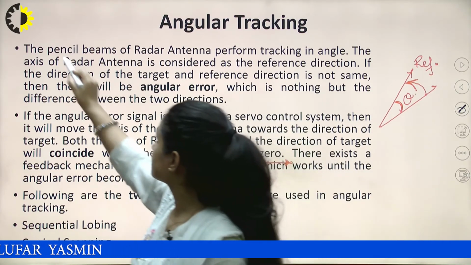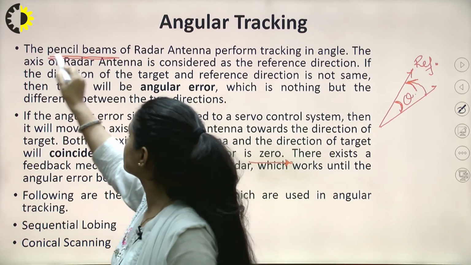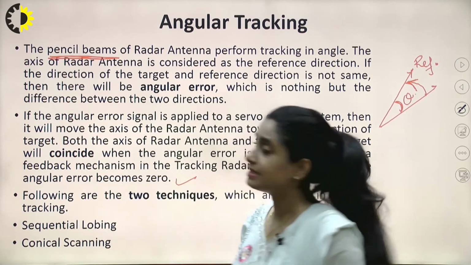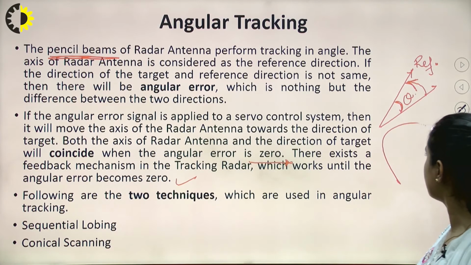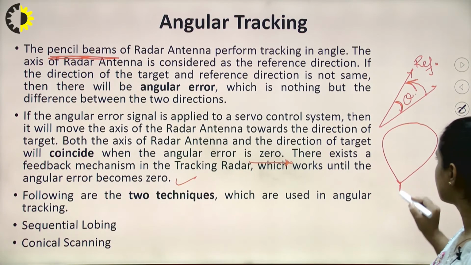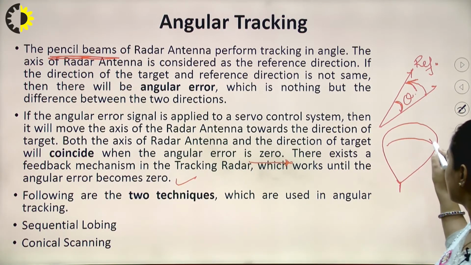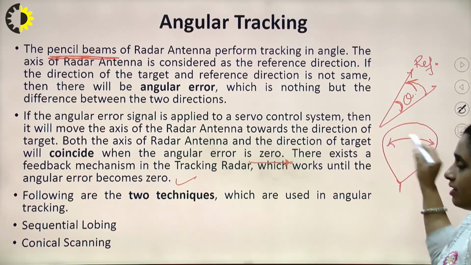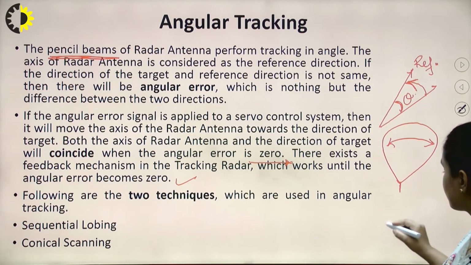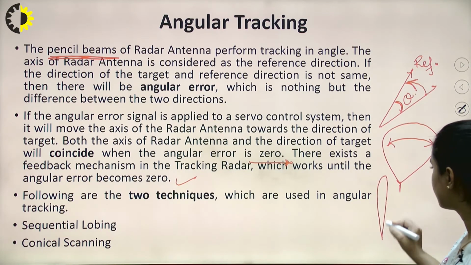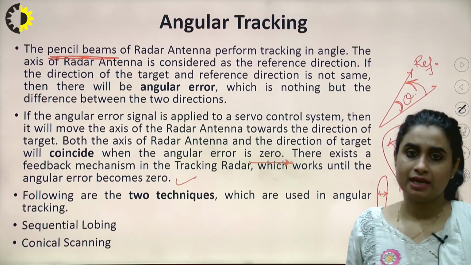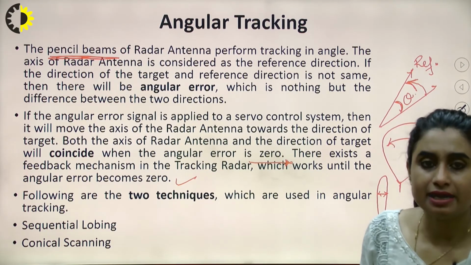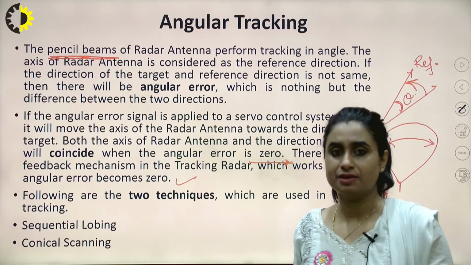So this is the technique where pencil beams are most commonly used because these are highly directional. If we use a broader beam, then the target could possibly be lying in any region. But instead of a broader beam width, if we use a pencil beam, then it narrows down the error probability in calculating the target's actual location, right?